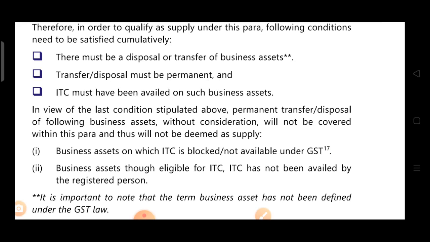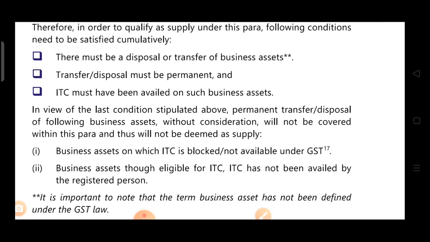Now they have extracted the third condition. They have said that it is necessary that ITC must have been availed, then only it will be qualified as supply. But if the ITC is blocked or ITC is not available under GST, that means the third condition is not satisfied. So no supply, no GST. Or it may happen that though the business assets are eligible for ITC, ITC has not been availed on such assets by the registered person, then also we can say the third condition is not satisfied. So then also no supply, no GST.